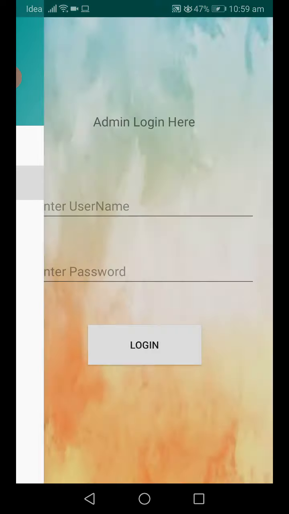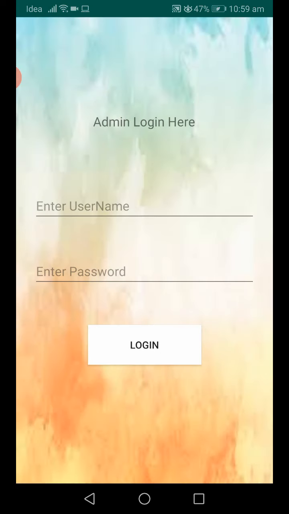Now I go to the admin module. When I click this admin button, I get an option set for login. Why am I not giving a registration option for the administrator? Because this is a global application, so if everyone can register, everyone can act like an admin.